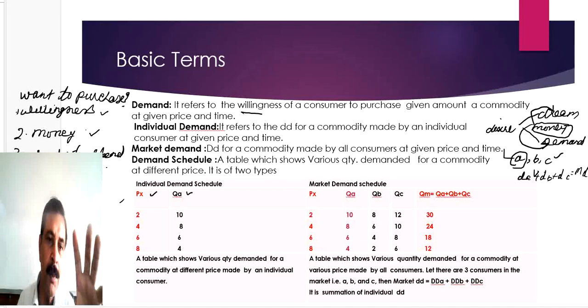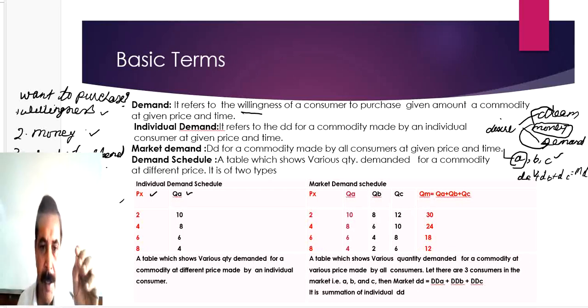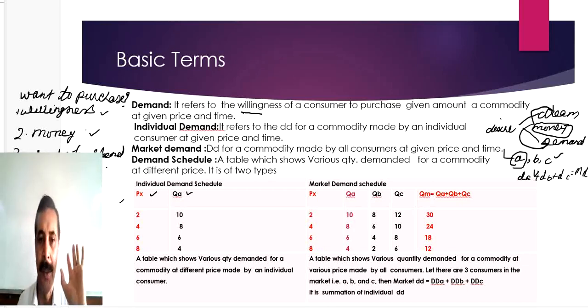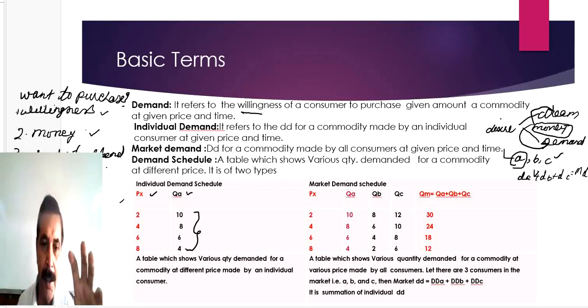At rupees 2 per unit, I will purchase 10 units. If the price is 4 per unit, I will purchase 8 units. If the price is 6, I will purchase 6 units. If the price is 8, I will purchase 4 units. So this complete set of willingness, this schedule, indicates the demand pattern of an individual.